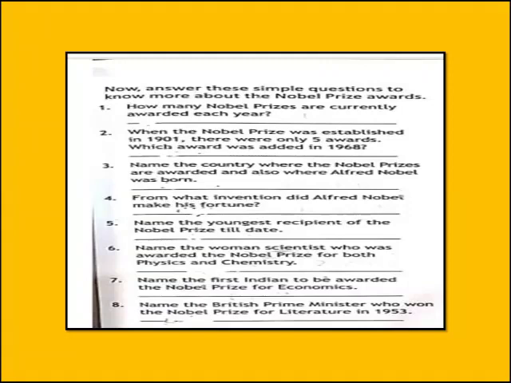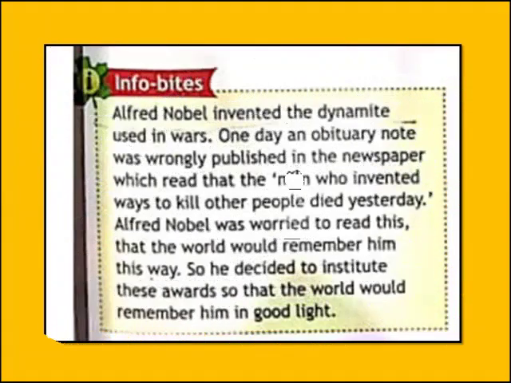Number 3. Name the country where the Nobel Prizes are awarded and also where Alfred Nobel was born. The name of the country is Sweden. Number 4. From what invention did Alfred Nobel make his fortune? The answer is dynamite. In your Info Bytes section, it is written, Alfred Nobel invented the dynamite used in wars.